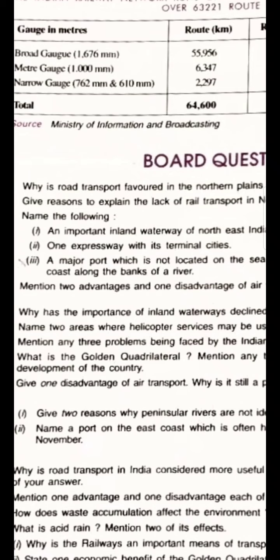And third, large-scale urbanization has led to high passenger and freight traffic. Okay children, you got the answer for 3 points. Availability of vast level land. Second, region of high density of population and rich agricultural resources. Third, large-scale urbanization has led to high passenger and freight traffic.